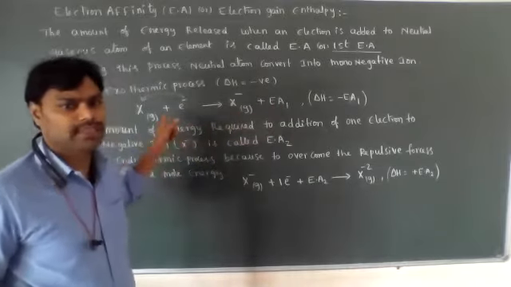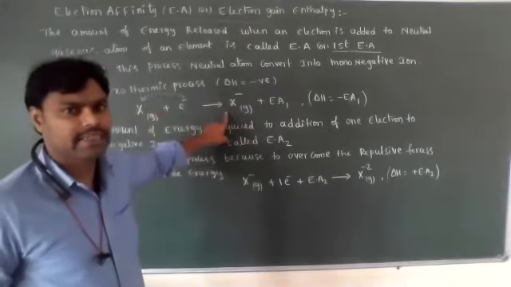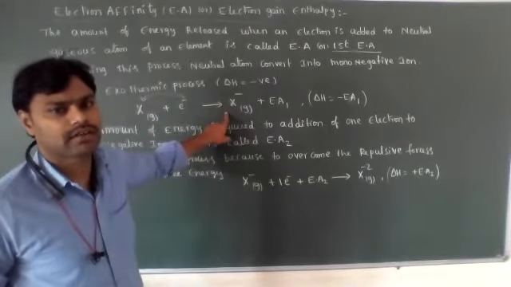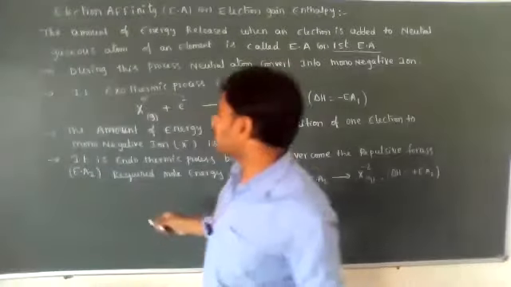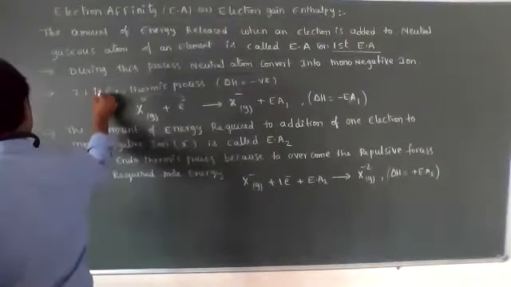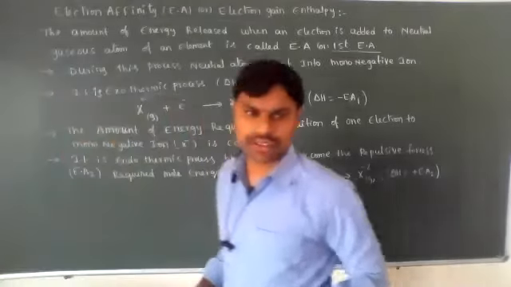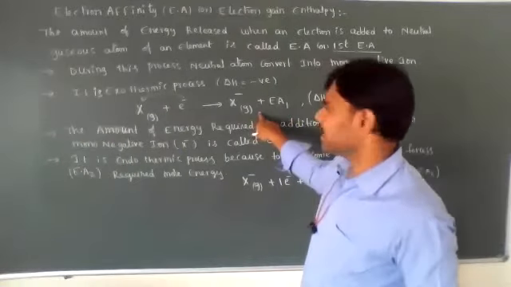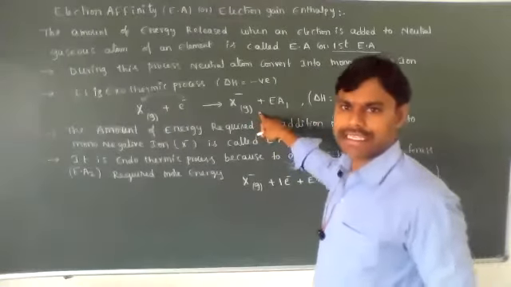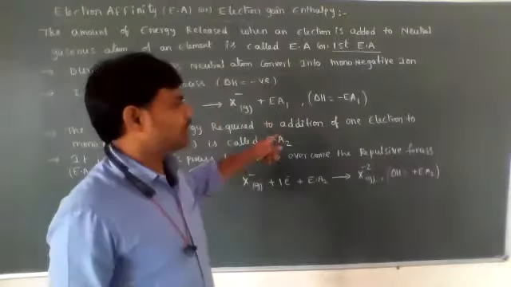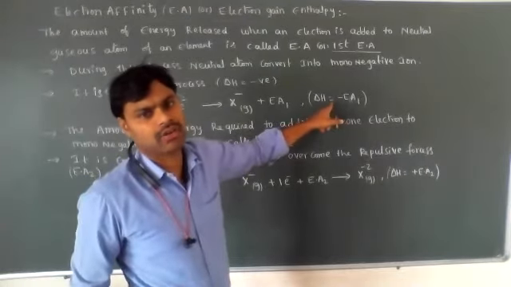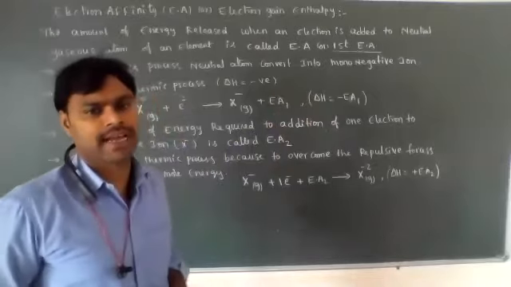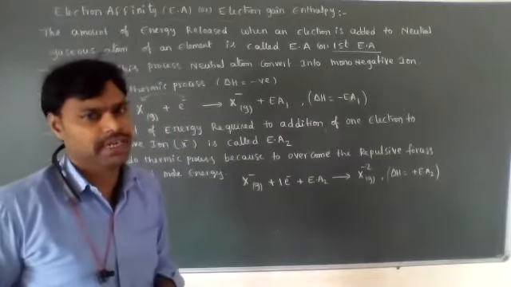During this process, the neutral gaseous state atom is converted into a mono-negative ion, and it is an exothermic process. So this is the equation. We measure this energy in joules, calories, kilocalories, or electron volts, different units as for ionization energy.